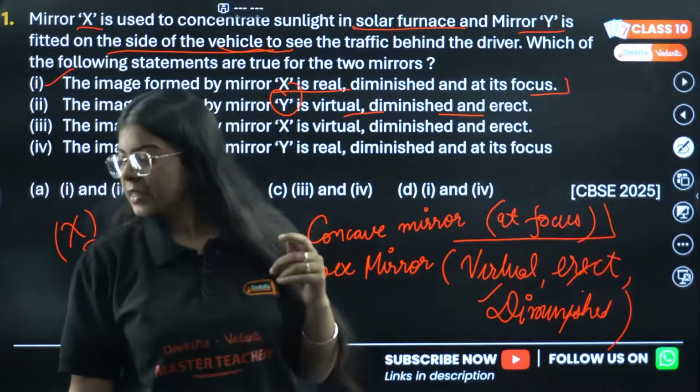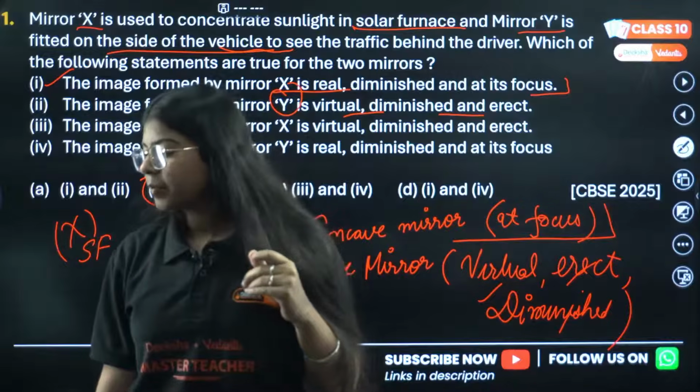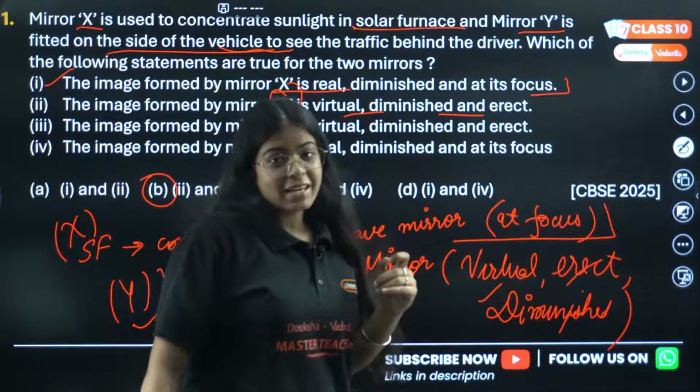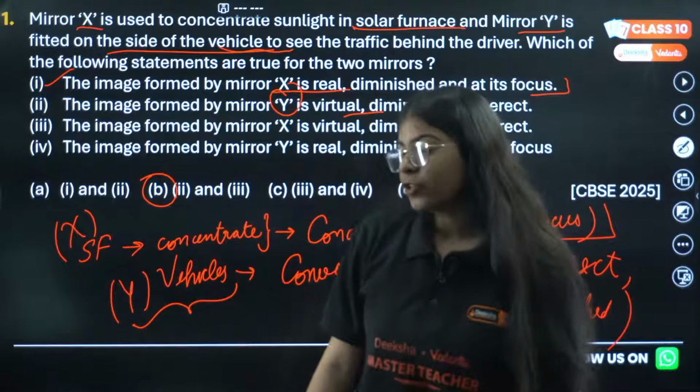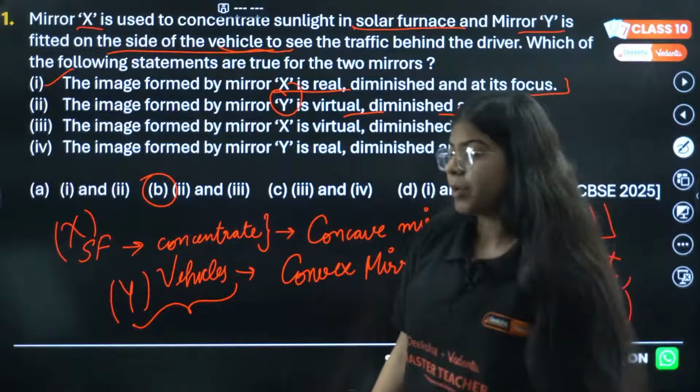There was not a single question from the chapter light in that sample paper. See, light is a very important chapter. I won't say that you should skip it just because of sample paper, okay?